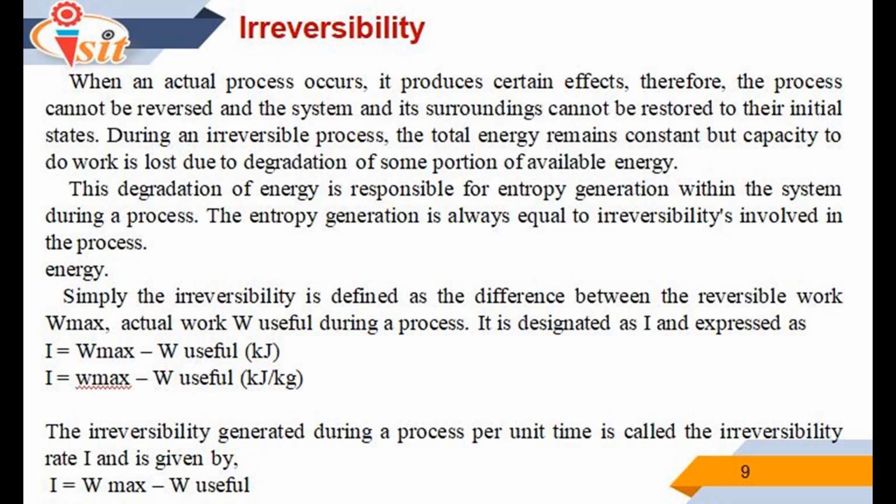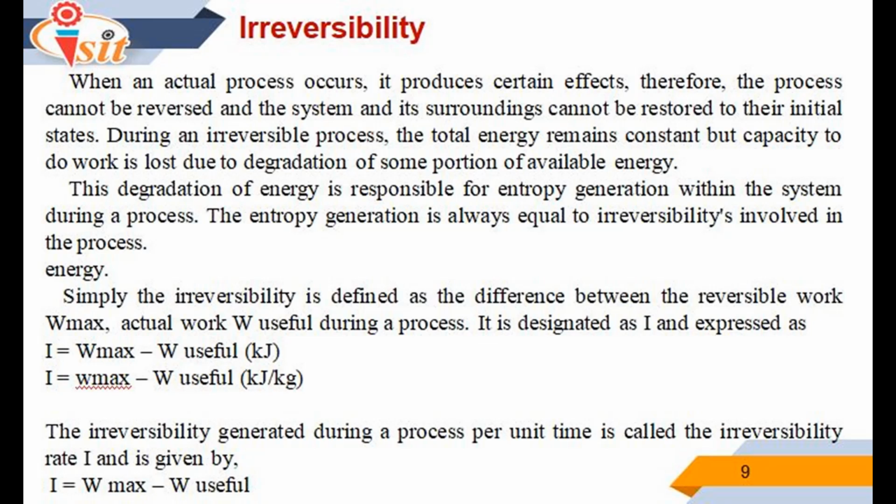During an irreversible process, the total energy remains constant, but the capacity to do work is lost due to the degradation of some portion of the available energy. This degradation of energy is responsible for entropy generation within the system during the process. The entropy generation is always equal to the irreversibility involved in the process.